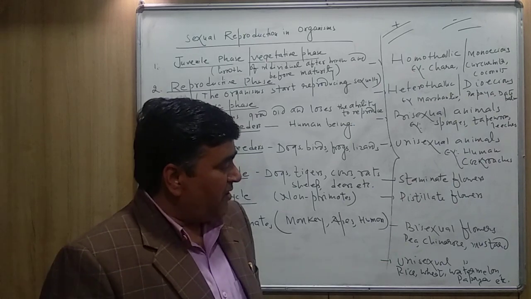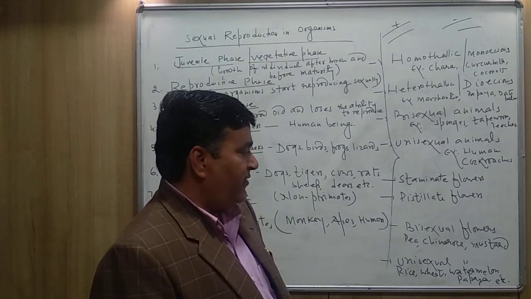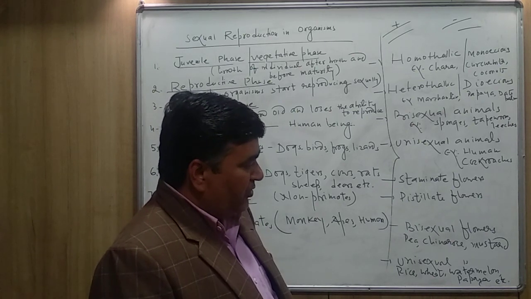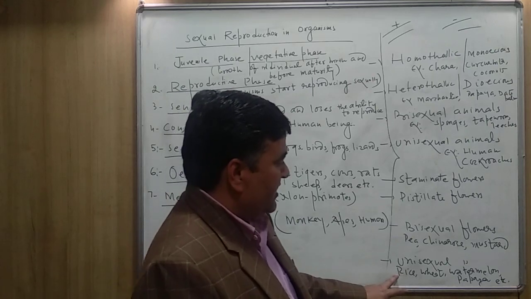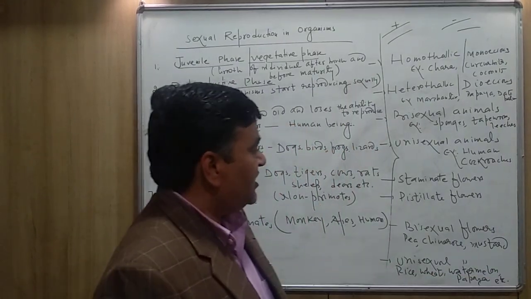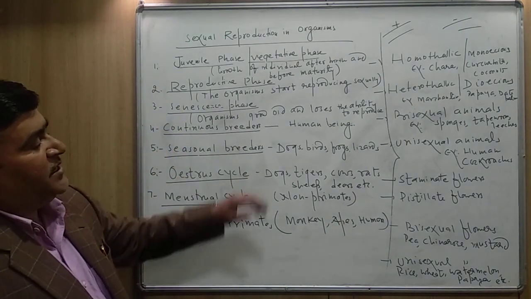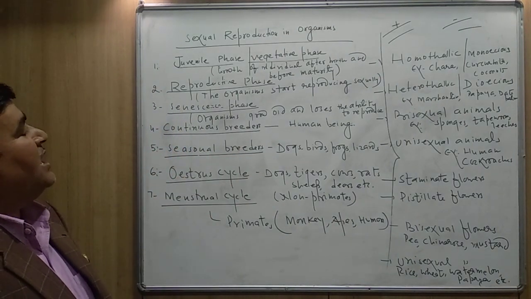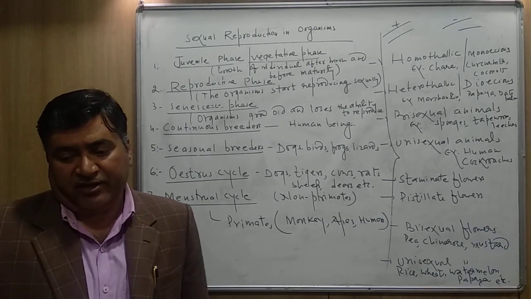The unisexual flower means the flower, either it is male or female, but both the sex organs, they are present on the different flower like rice, wheat, watermelon, papaya, etc. These plants are unisexual flower. So all these are the technical terms. Now I will start the events of the sexual reproduction in organisms.